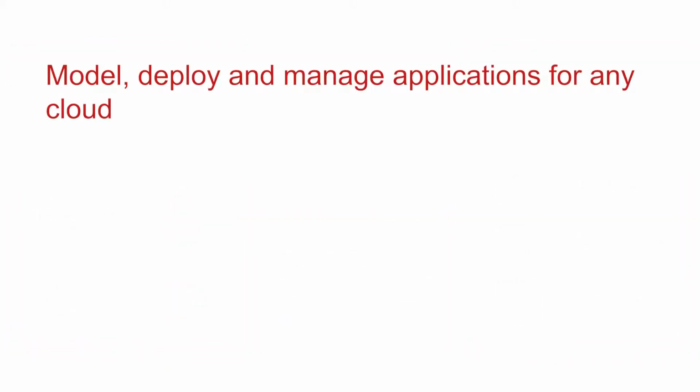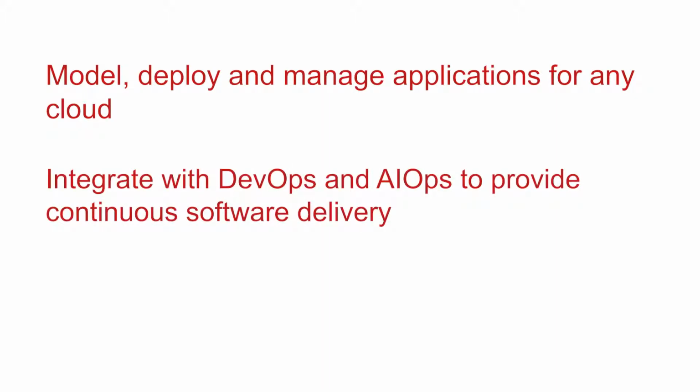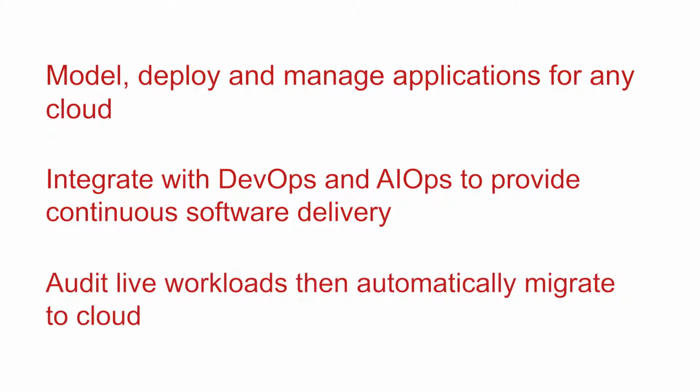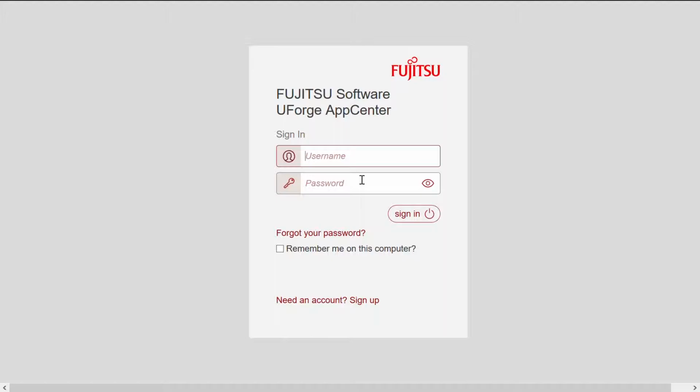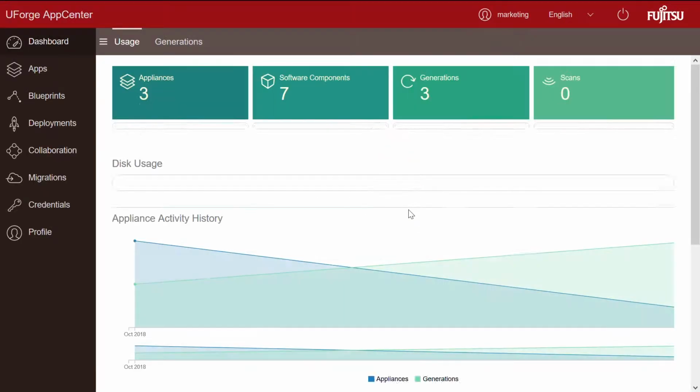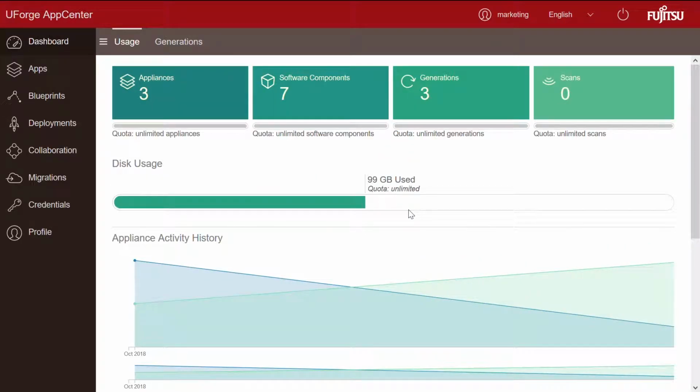It lets you model, deploy, and manage applications for any cloud, integrate with DevOps and AIOps to provide continuous software delivery, and audit live workloads, then automatically migrate to cloud. Today, we're going to build and deploy a simple web application called Katachi, which provides online forms and voting solutions. We'll be doing this using the UForge UI, but you can do everything using APIs or command line tools.